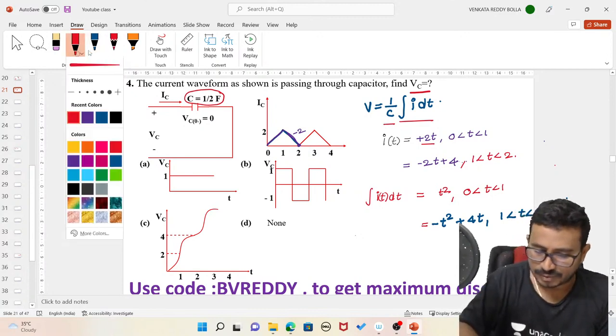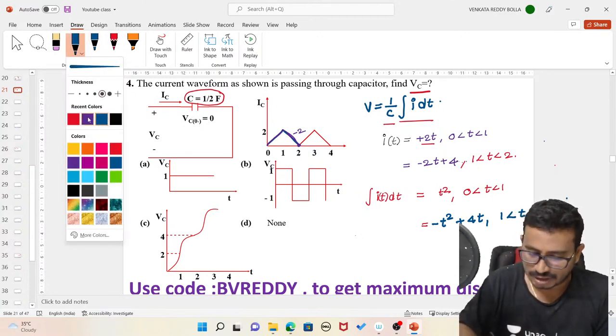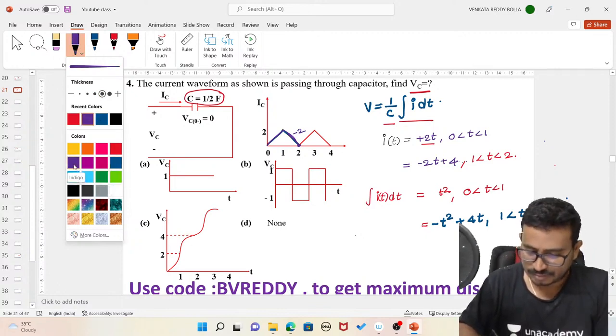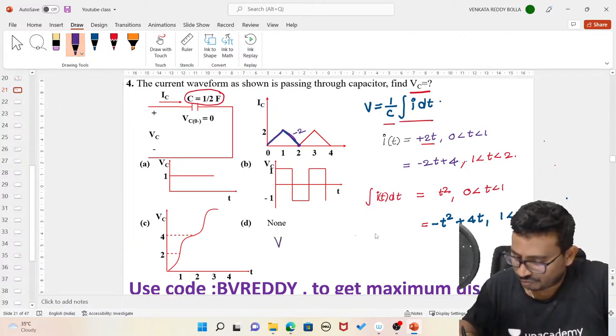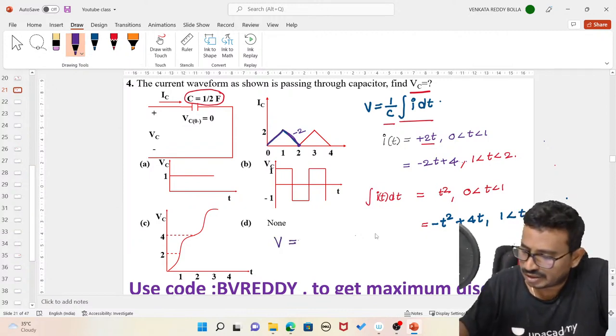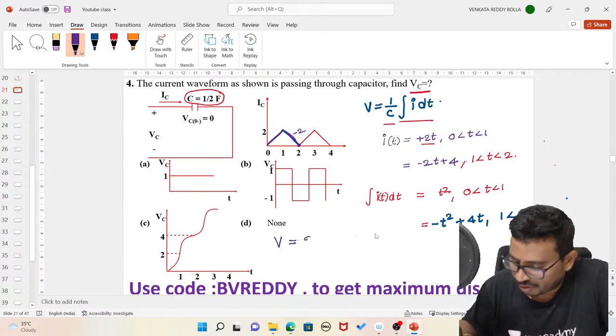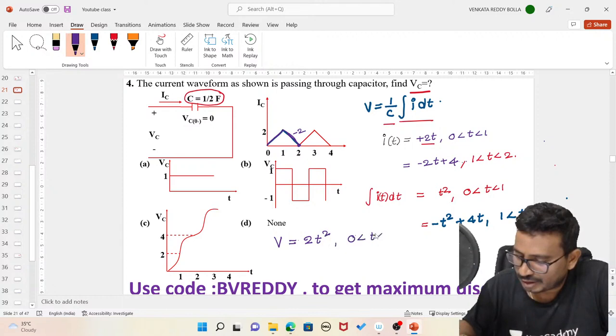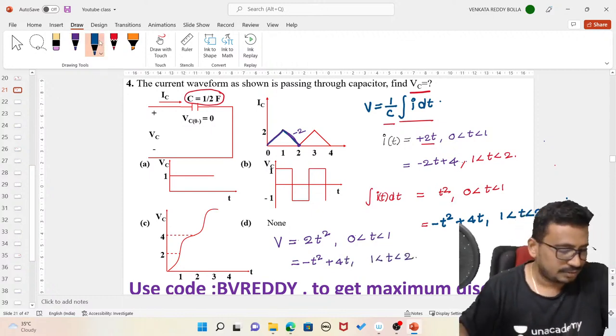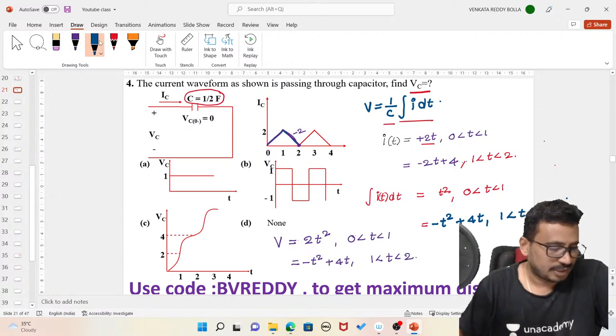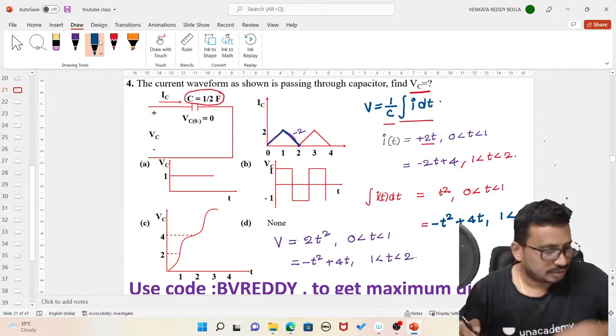From this, what will the voltage expression be? So V will be, multiplied with 2, 2t square for 0 less than t less than 1, and minus t square plus 4t for 1 less than t less than 2. Everybody, now see this thing here.